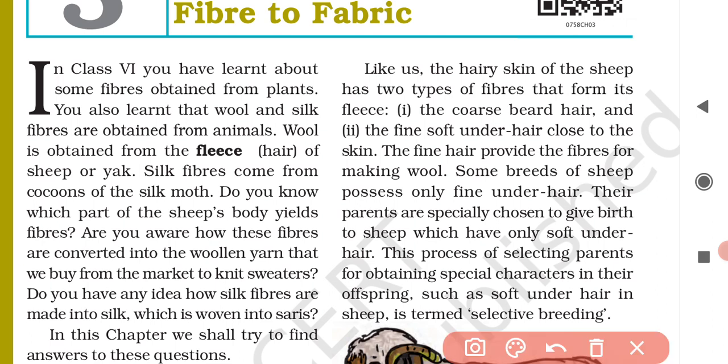So this line: some breeds of sheep possess only fine under hair. So their parents are specially chosen to give birth to sheep which have only soft under hair. Those breeds of sheep are chosen so as to give birth to baby sheep which will have only soft under hair.